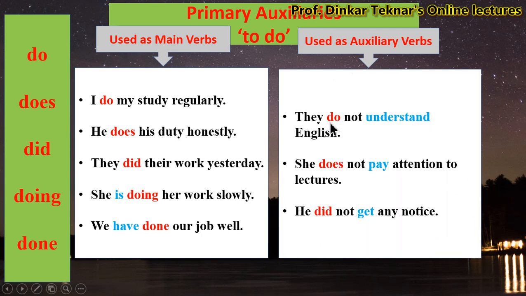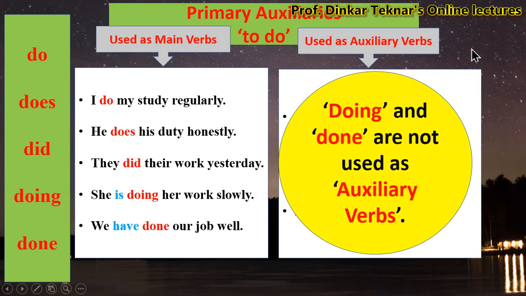So here, do, does, did are used as auxiliary verbs. This means the verbs of to do are used as main verbs as well as auxiliary verbs. Again, doing and done are not used as auxiliary verbs.